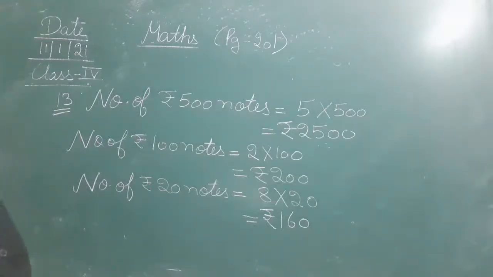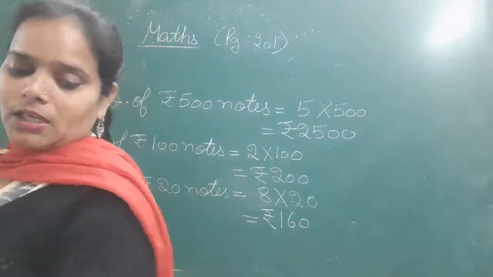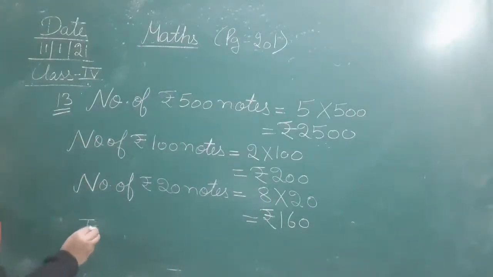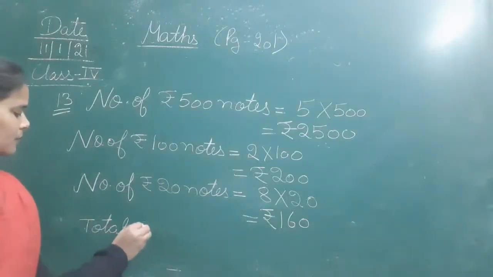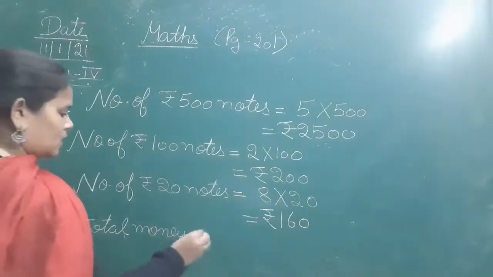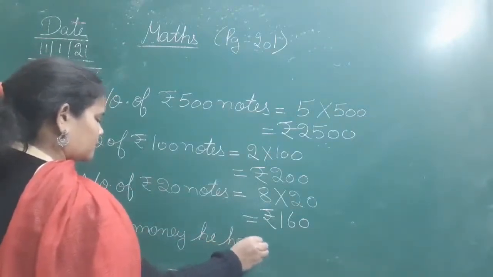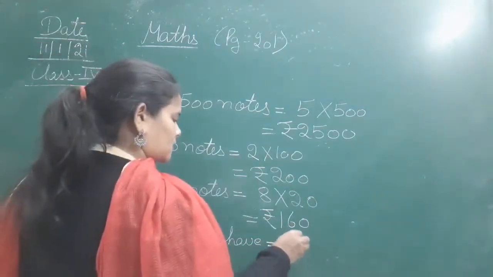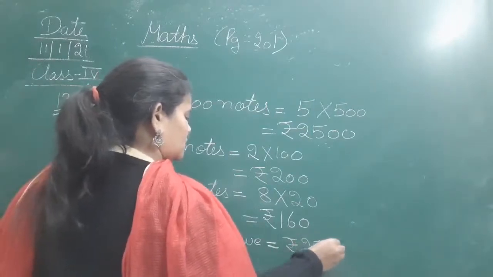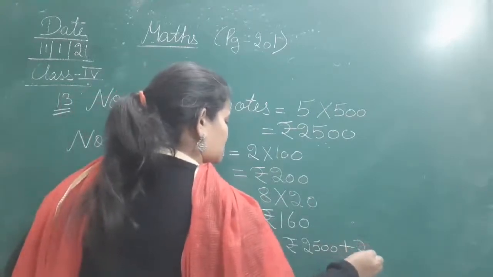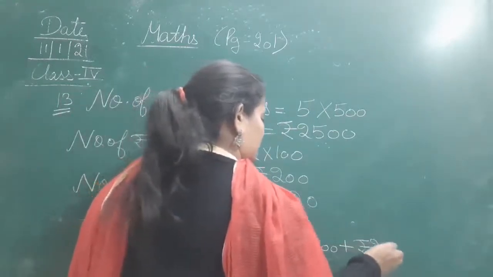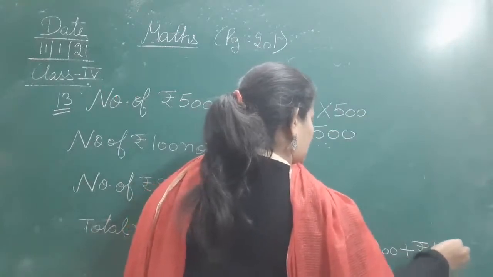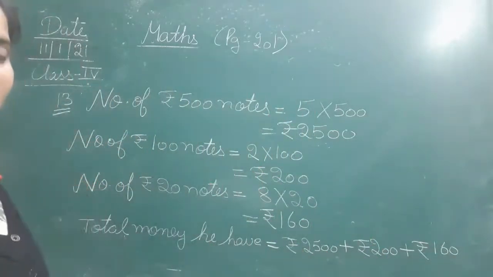Now at the last, we have to find how much money he has altogether. Total money he has, this we have to find. That is rupees 2500 plus rupees 200 plus rupees 160. We will add all three amounts and you will get the total amount.